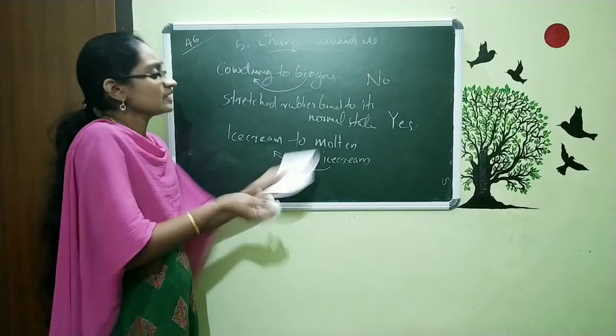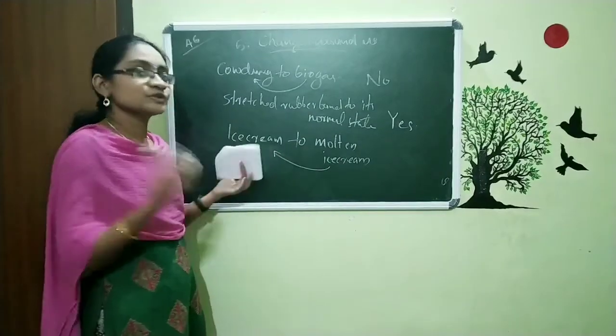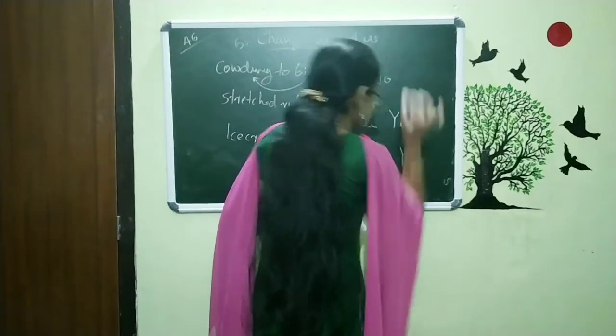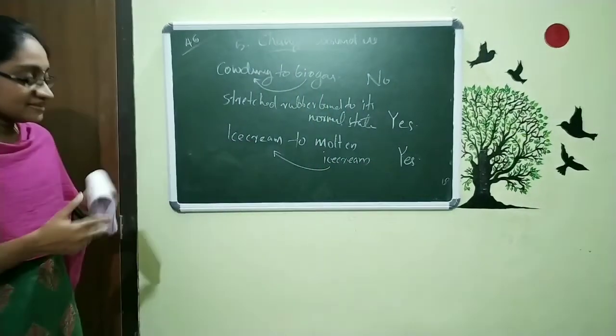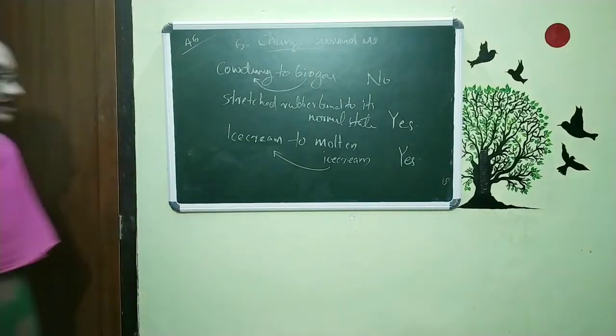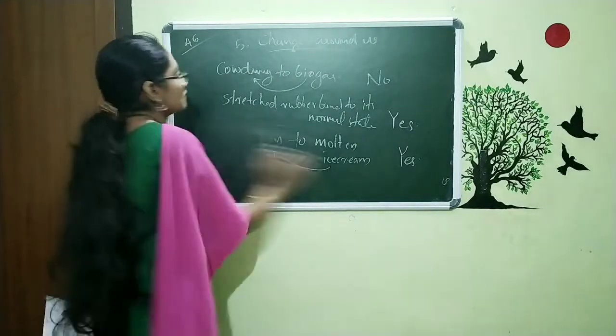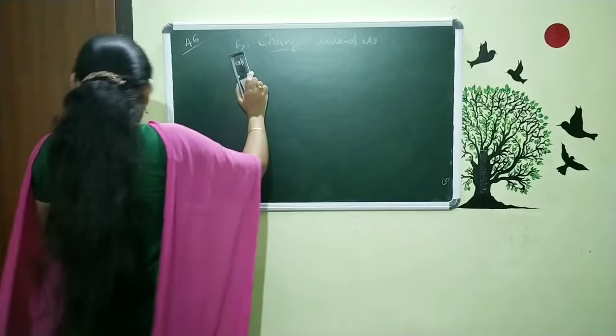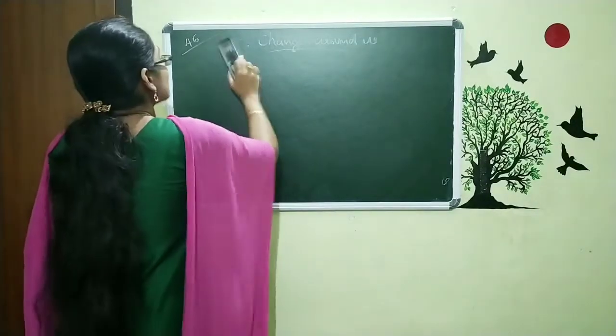What happens? This molten ice cream will convert to ice cream. So, it's possible to reverse. Yes. So, these are the answers that you want to write in your textbook. You can write in the textbook itself using pencil, don't use pen. So, this is the table and the table number is 6.1.